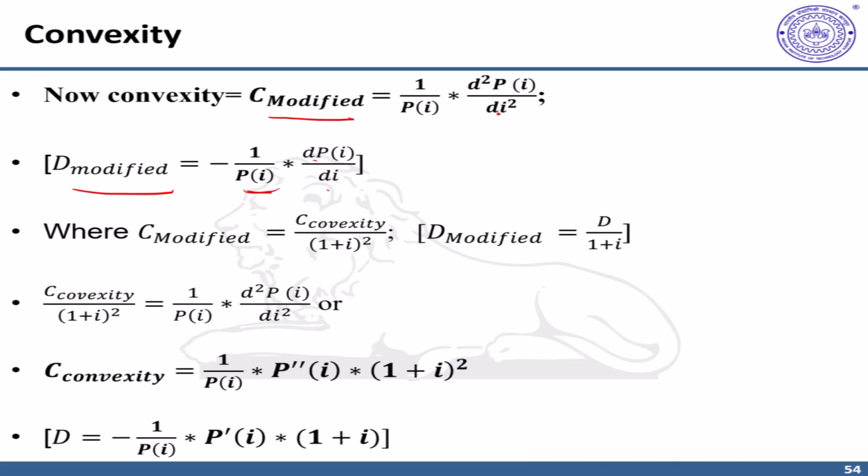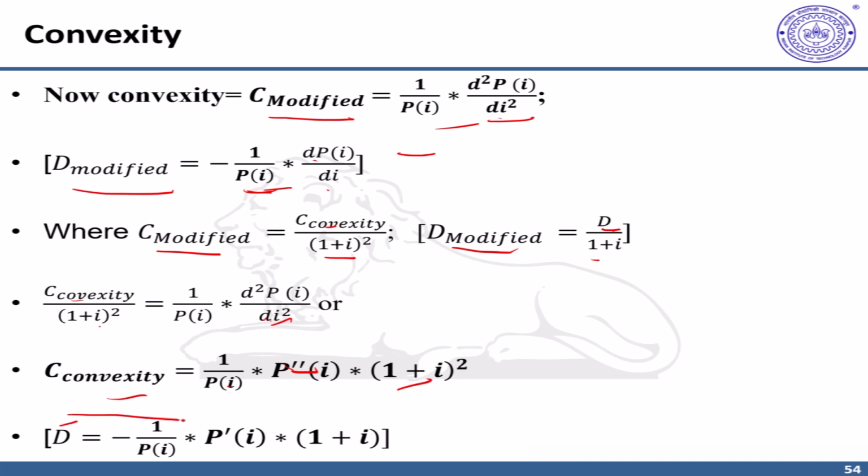So the second differential. Now, similar to D modified equal to D upon 1 plus I, we define C modified as C, convexity, upon (1 plus I) raised to the power 2. That is, convexity upon (1 plus I) raised to the power 2 is this term, 1 upon P into d squared P upon dI squared, or rather convexity equals 1 upon P into the double derivative of P with respect to I into (1 plus I) raised to the power 2. So this formula matches with the duration formula, which was this.